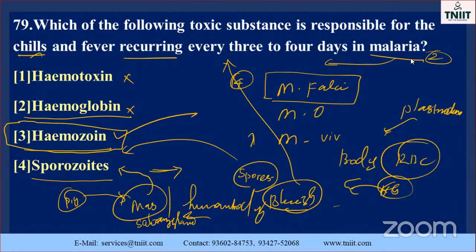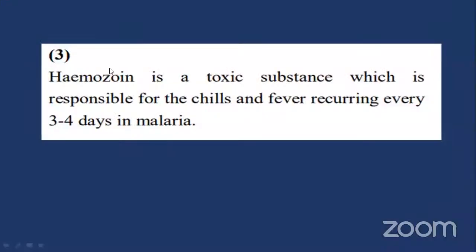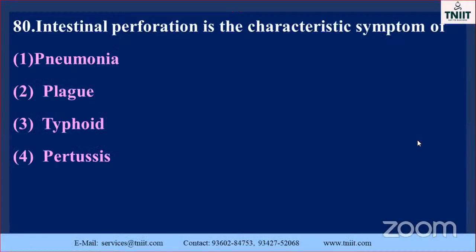Okay, so this is the last one. Go to the next one. The homocysteine is a toxic substance which is responsible for the chills and fever recurring every 3 to 4 days in malaria. Last one: intestinal perforation is the characteristic symptom of which disease?